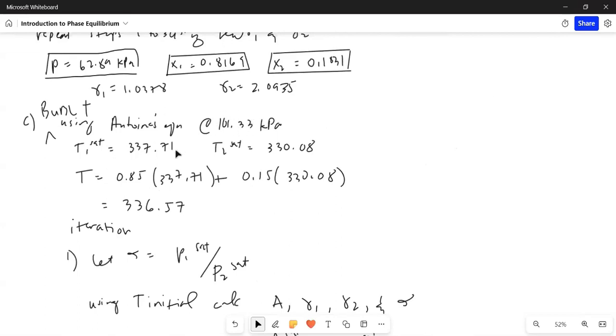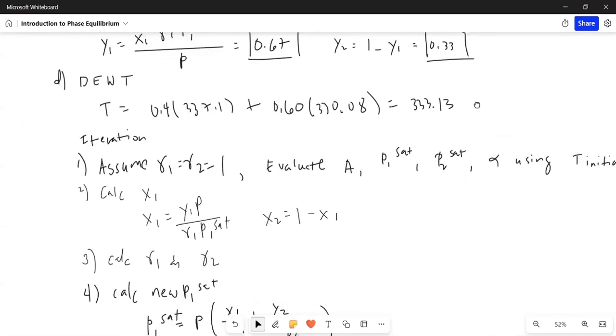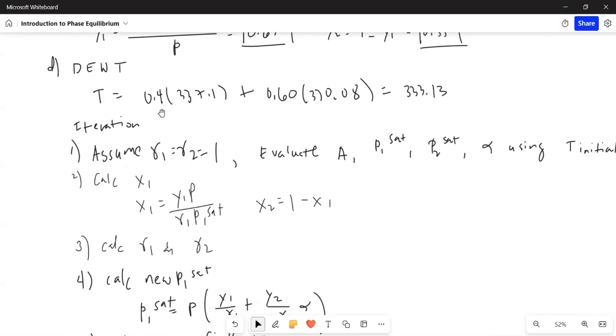So these are the saturation temperatures for species 1 and species 2. We use that and calculate the mole fraction weighted average of the temperature using the given fractions y1 equal to 0.4 and y2 equal to 0.6. This is our initial temperature.